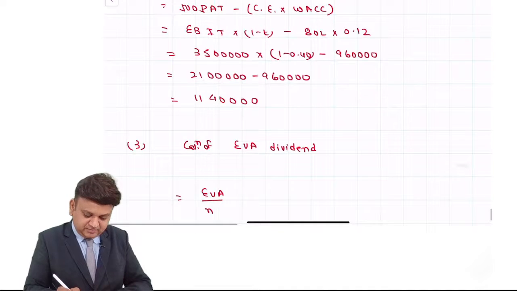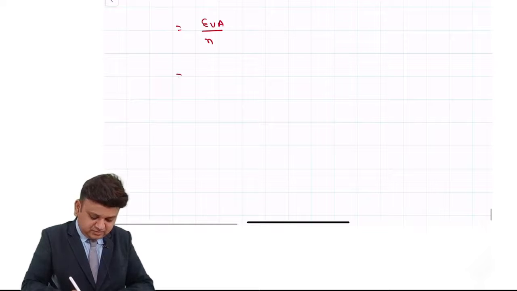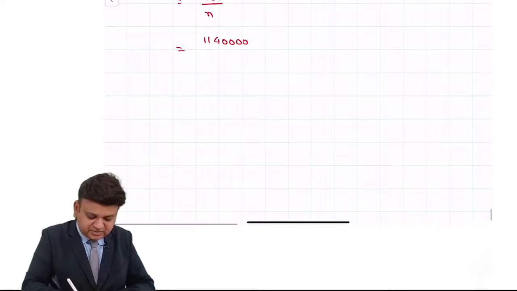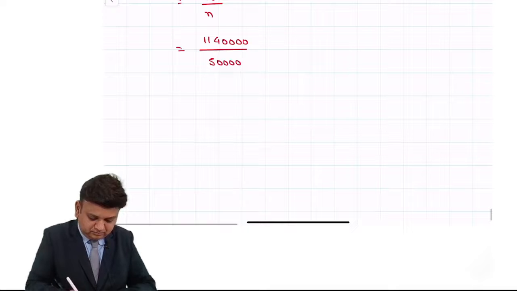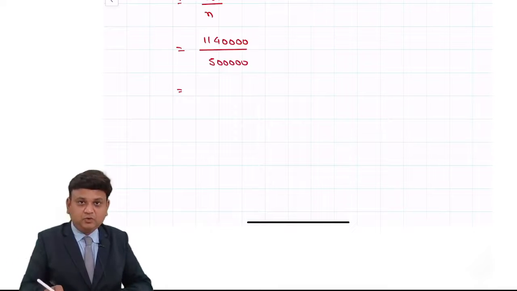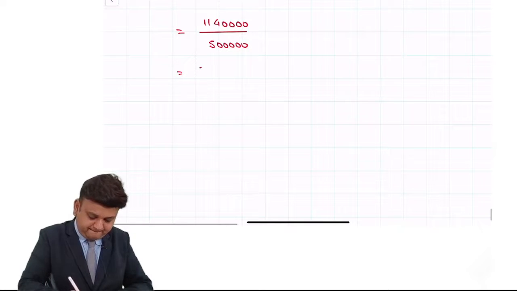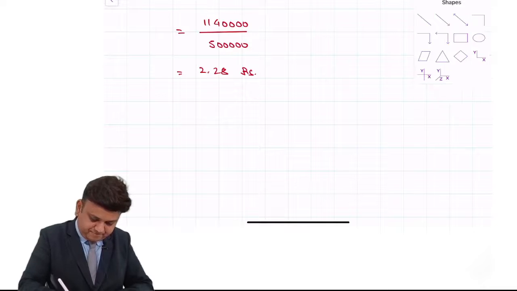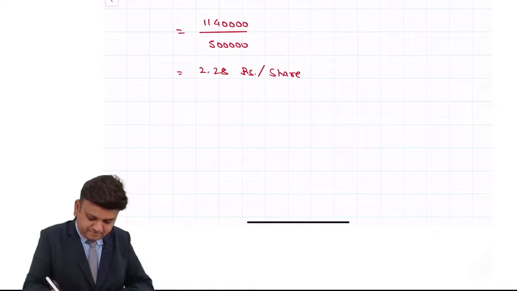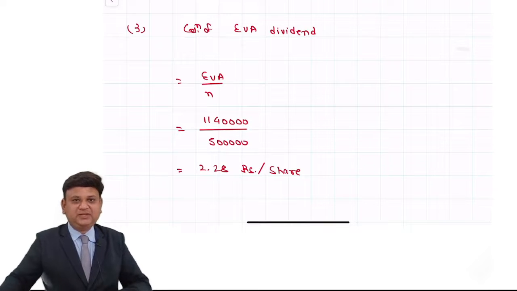EVA is 11 lakh 40,000, and the number of shares is 5 lakhs. That gives 2.28. Please write down the answer.